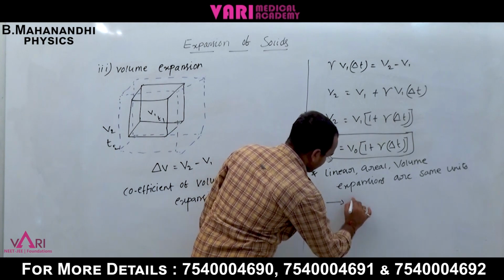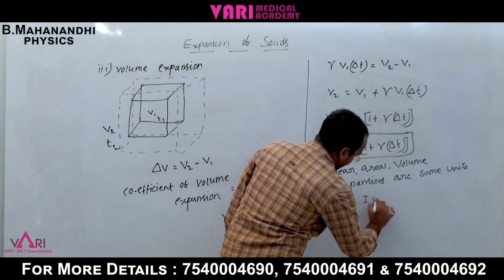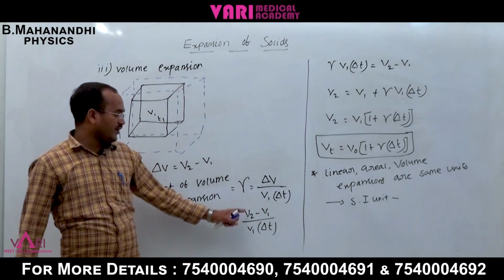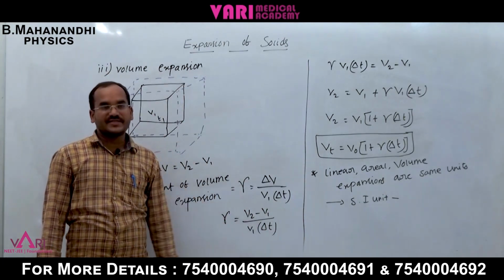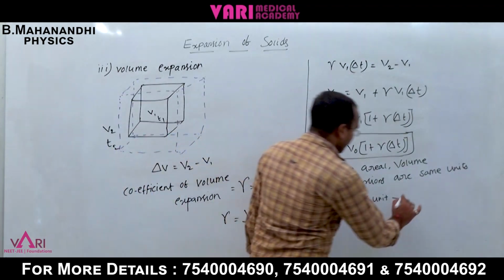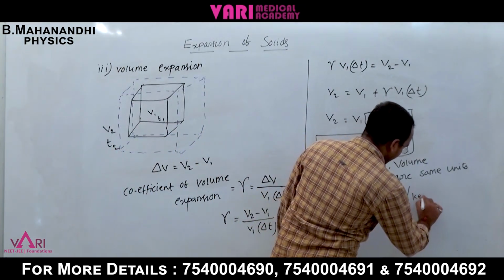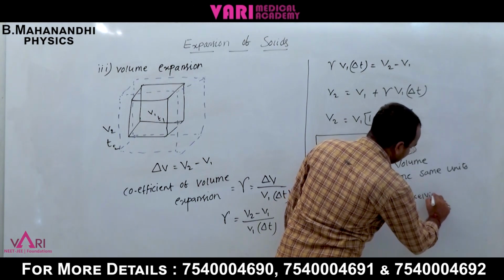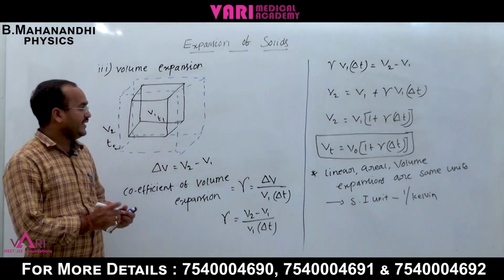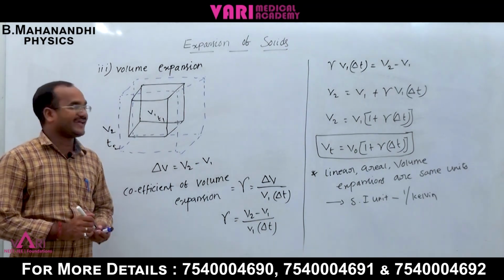What is the unit? The SI unit: here the volume cancels, leaving the change of temperature. The temperature unit is Kelvin, so the unit is 1 by Kelvin, or Kelvin inverse. That is the explanation of the units of linear, areal and volume expansion.